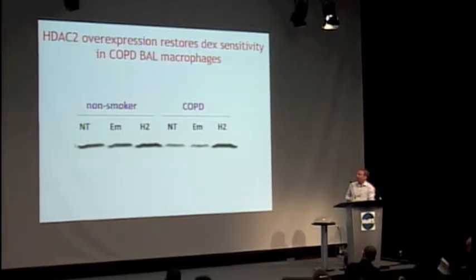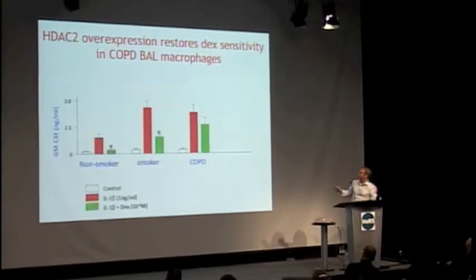some effect. So here we're just looking at a Western blot taken from bowel macrophages from patients with COPD compared to healthy non-smokers who are age-matched. And we can see this loss of HDAC2 expression. If we overexpress HDAC2 back to the level that we see in the healthy non-smokers, what functional effects do we have? And here we see in the COPD patients very little steroid responsiveness.